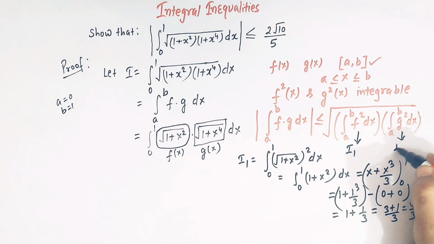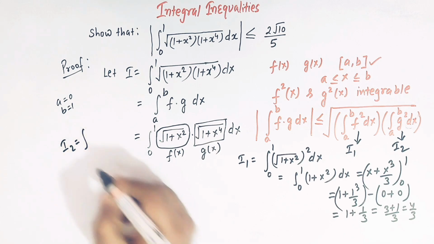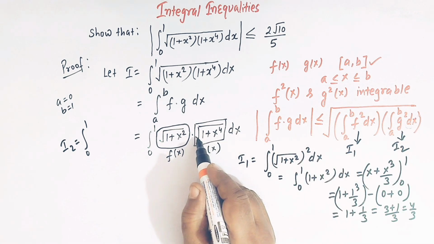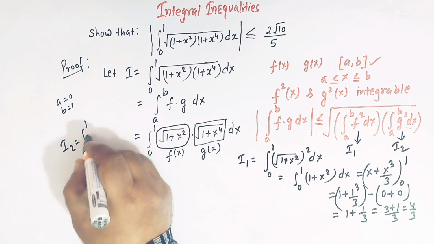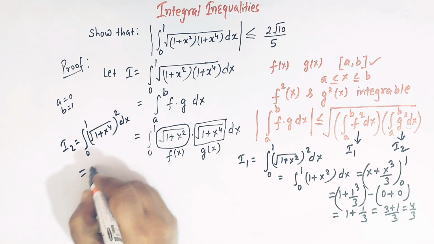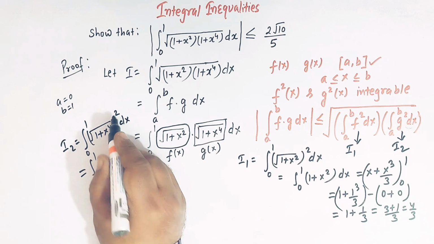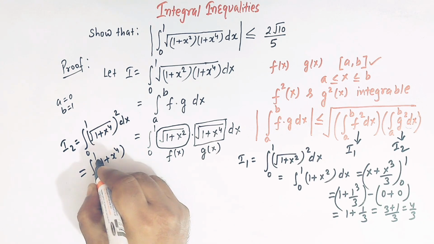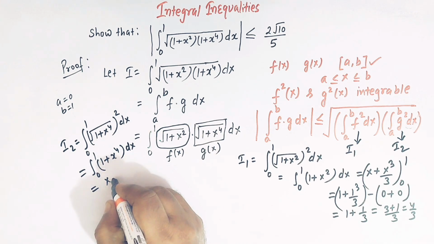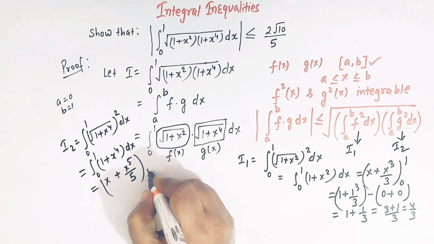Now let us take this integral as I2. So I2 can be written as the integral a to b. A is 0, b is 1, and g square. So here g of x is square root of 1 plus x raised to 4. This is squared, this is dx, and now we have 0 to 1, and the square root sign gets cancelled with this square, so we have 1 plus x raised to 4 dx. The integral of 1 plus x raised to 4 is x plus x raised to 5 over 5, and limits are from 0 to 1.